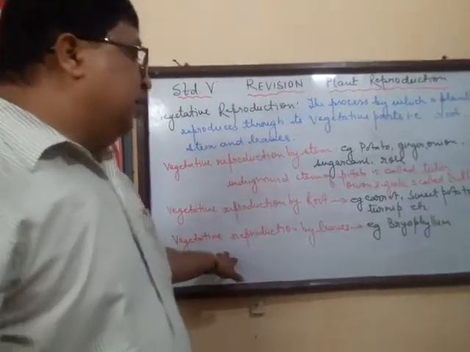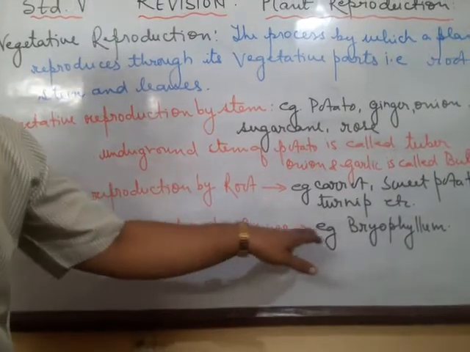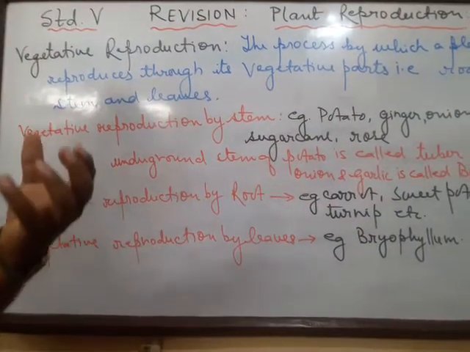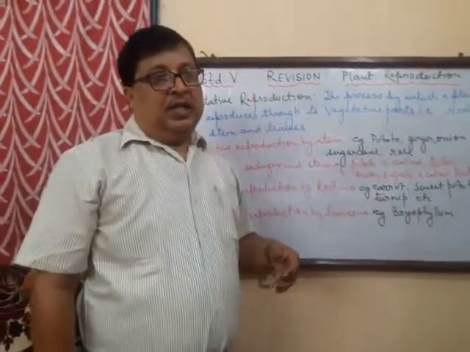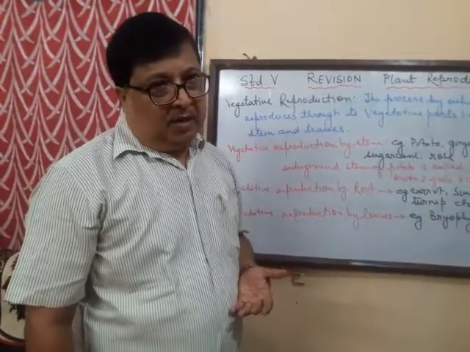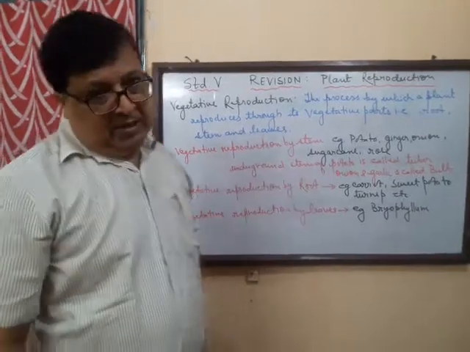Now vegetative reproduction by leaves. However it sounds very unusual, there are some plants like bryophyllum. From the side of the leaves, they have got buds, and when these leaves fall off to the ground, they can germinate into a new bryophyllum plant. So this is about the vegetative reproduction in plants.